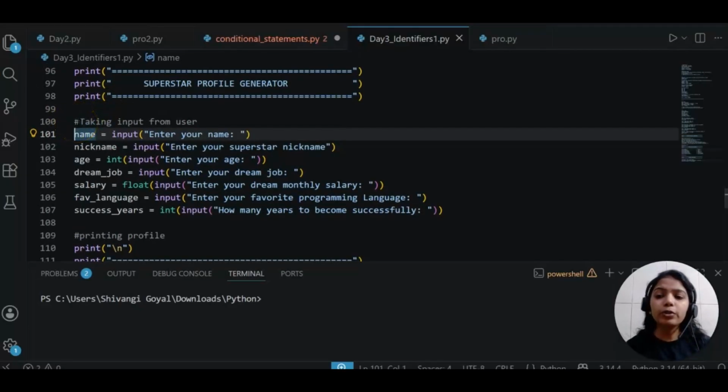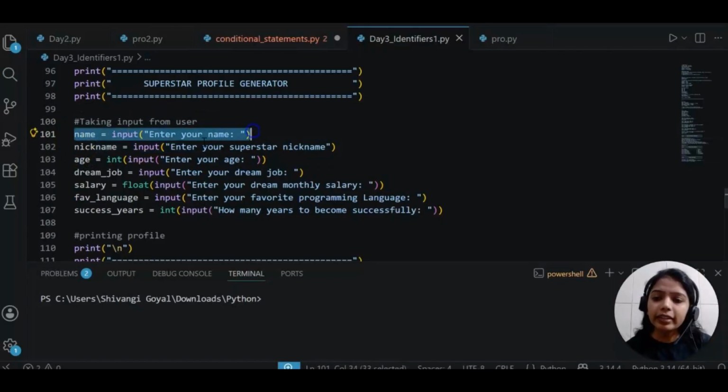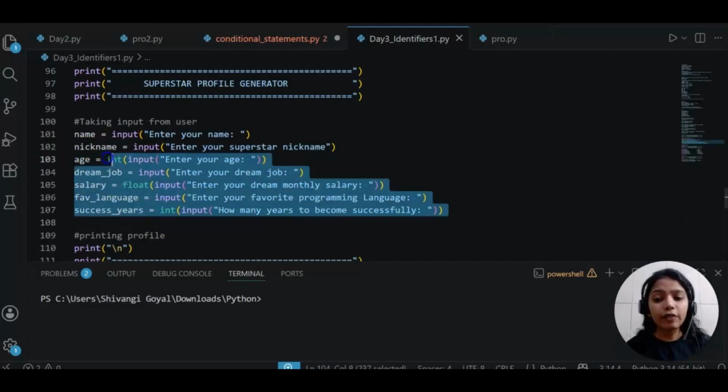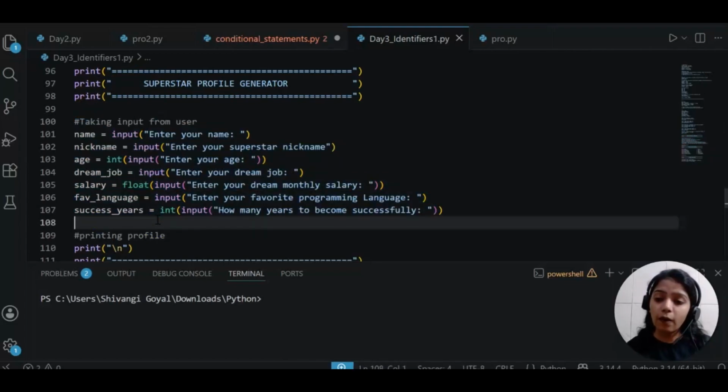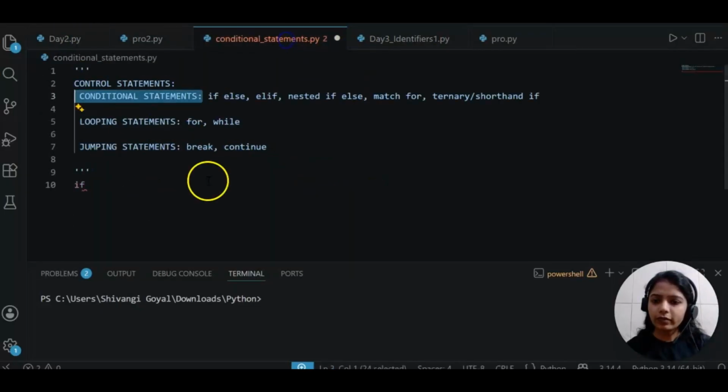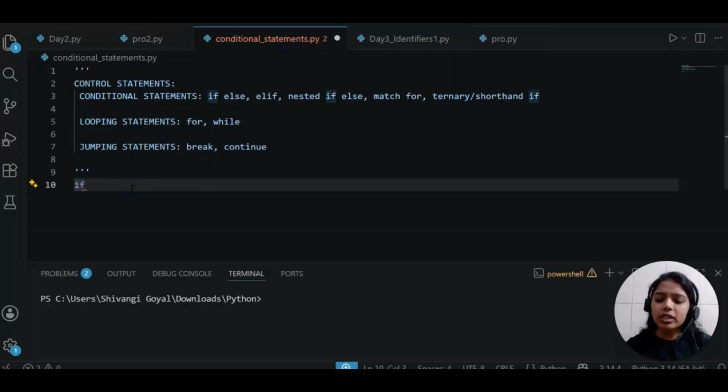What will happen when I run this particular project or file? One by one, it will read the data in the same sequence, first line number 101, 102, 103, 104, like that. What if we want to change the flow? If we want to change the flow, that time we will use conditions or looping statements or jumping statements. So same here in our case as well. I want some set of statements to run when a particular condition is true. Otherwise, they should not run.